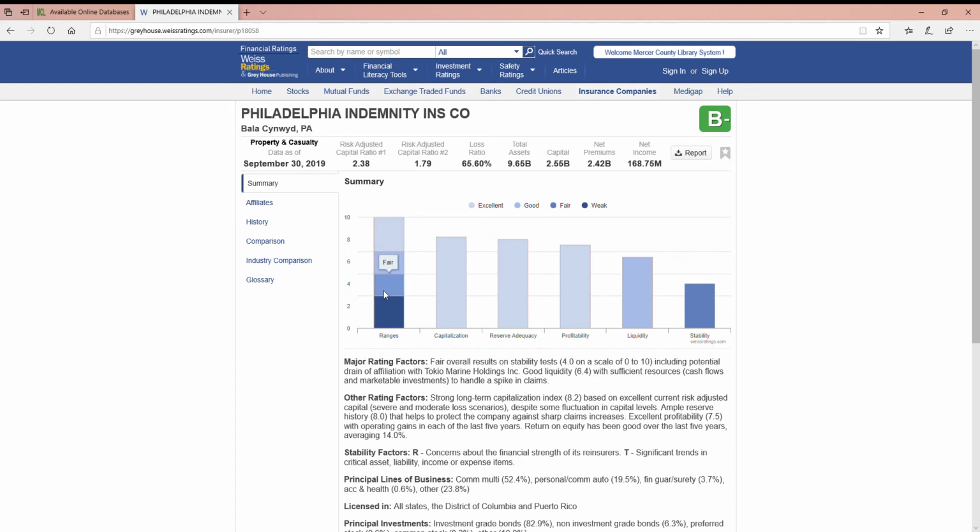Again, the summary includes a range for this particular industry of what's excellent to weak, and as you look through the bar graph you'll see where this particular company falls versus what's considered these different areas in the range. So whether it's excellent, again, this particular one over 7 is excellent in the ratings. So you'll see down here, and you'll also see these bars will change color to match. So if it's this slightly darker blue, it's going to be fair. And then we've got a good one here, and then everything else is excellent on this particular one.